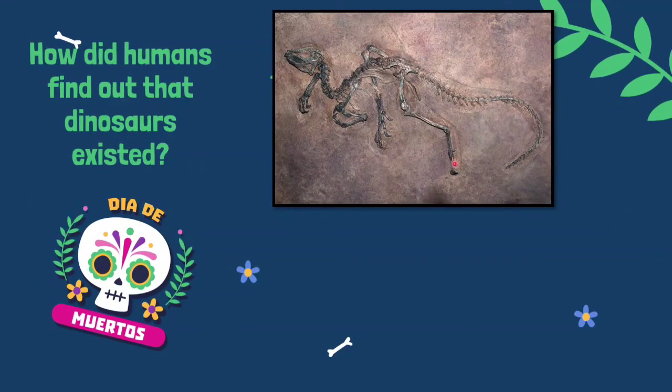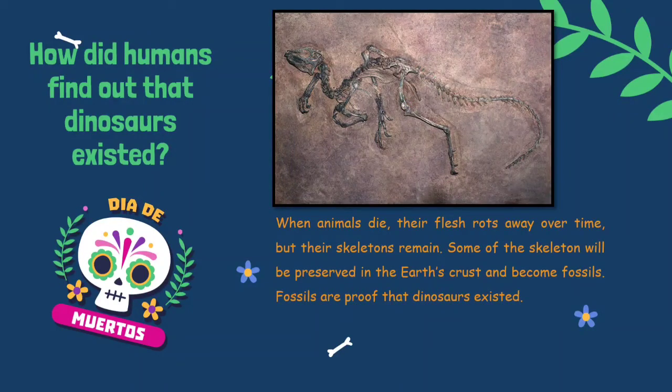Okay, can you see this picture? Do you know what it is? Yes, it is a fossil. How did humans find out that dinosaurs existed? When animals die, their flesh rots away over time, but their skeletons remain. Some of the skeletons will be preserved in the Earth's crust and become fossils. So fossils are proof that dinosaurs existed.